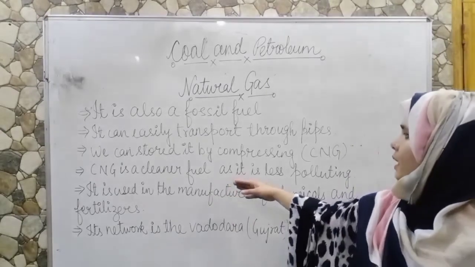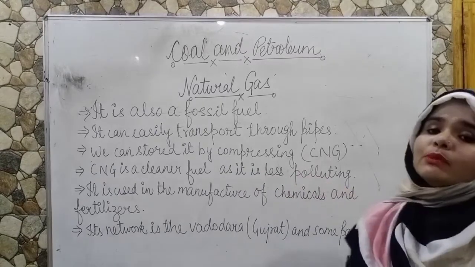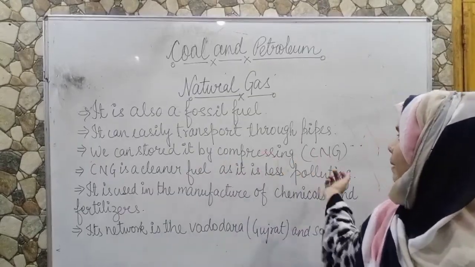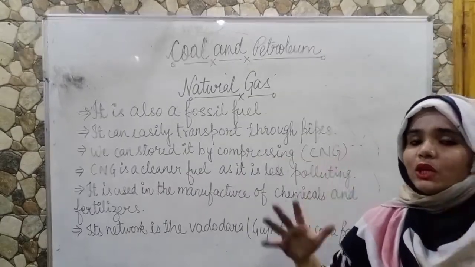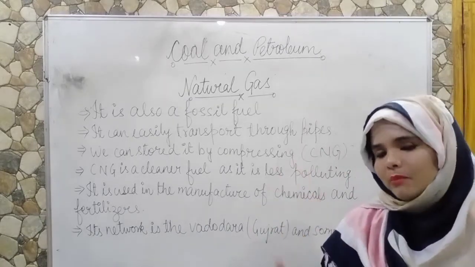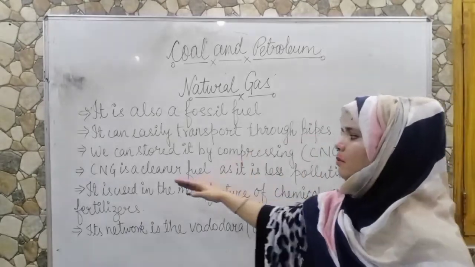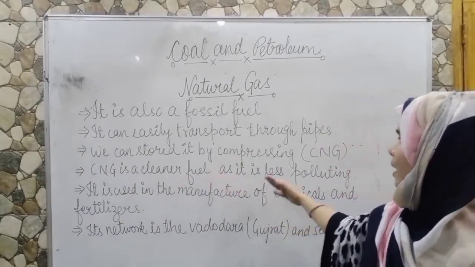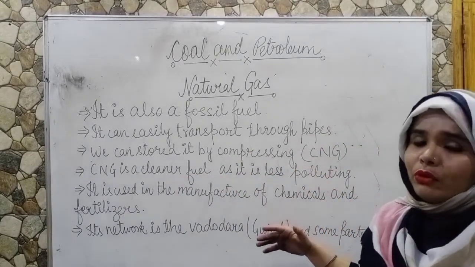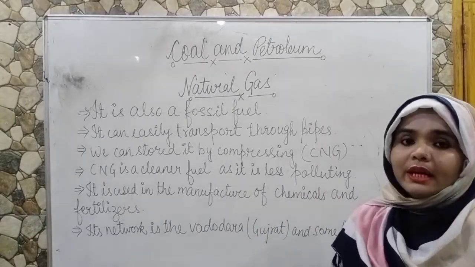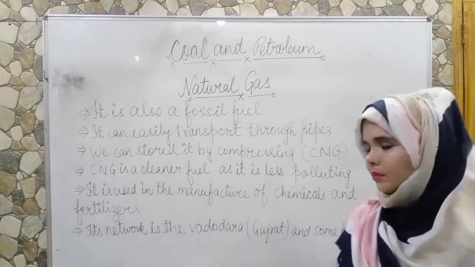So CNG is a cleaner fuel as it is less polluting, and we can store natural gas by compressing it. Why is it called a cleaner fuel? Because it has very low polluting quality.